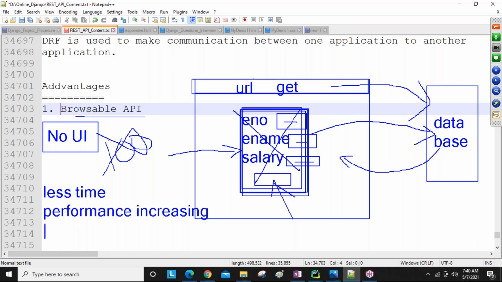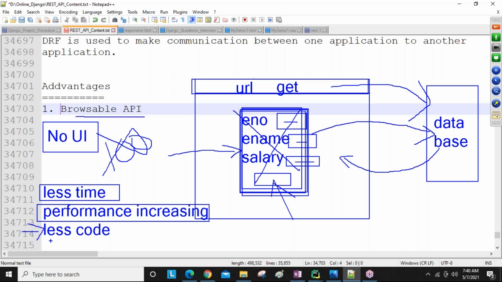Understand this one? Less time is taken to develop the code, and because of the less time, performance is increasing. This is the first point we are taking. Less code means less time, and because of the less code, execution speed also increases. You can take this as the first point and build all the other points.